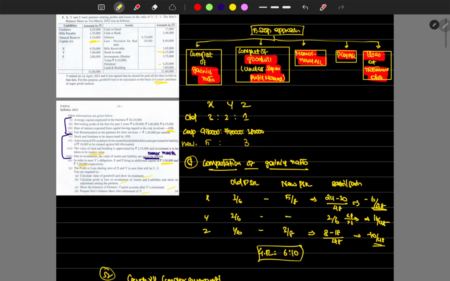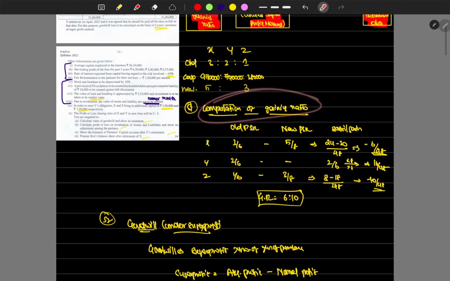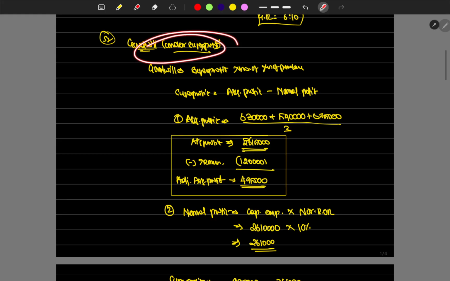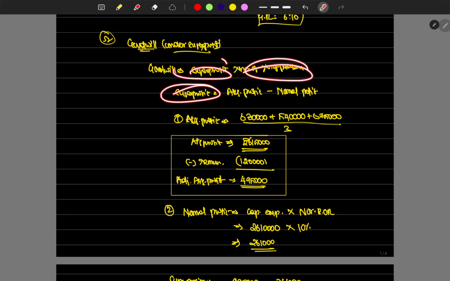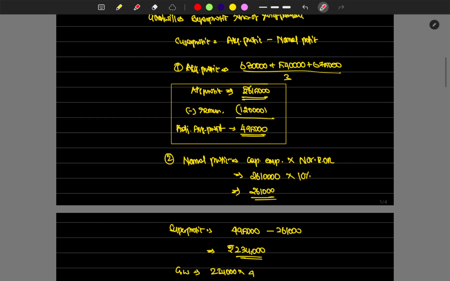I hope you guys have understood. The first thing when it comes to the retirement of a partner in any partnership is that we find the gaining ratio, or profit sacrificing ratio. Then goodwill has to be found by the super profit method, which is super profit into the number of years of purchase. Super profit is average profit minus normal profit. Average profit is the last 3 years' profit divided by the number of years. We also deducted the remuneration which has to be paid but was not paid, so we got the adjusted average profit.